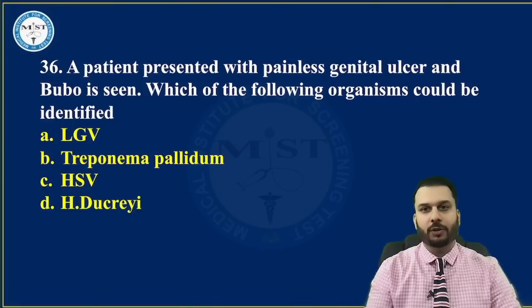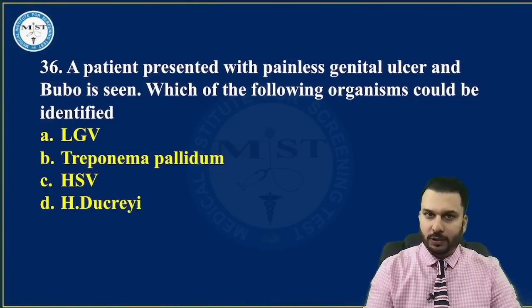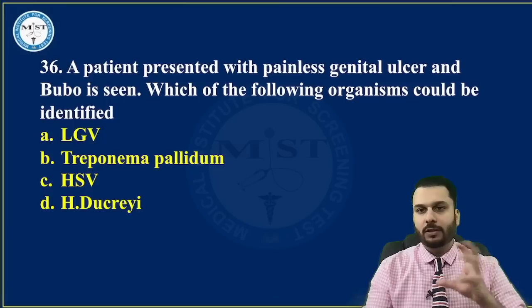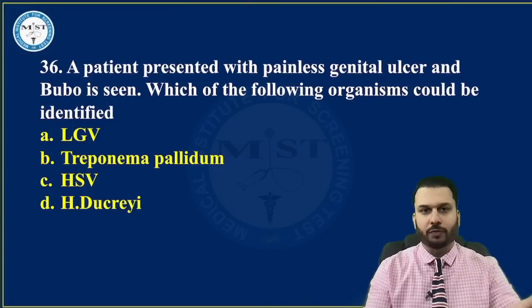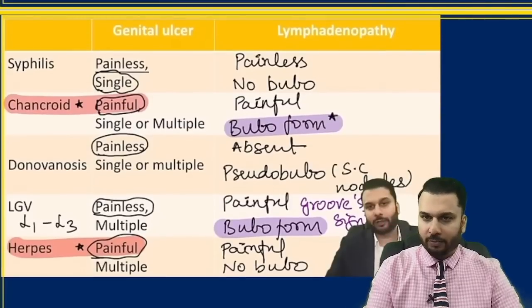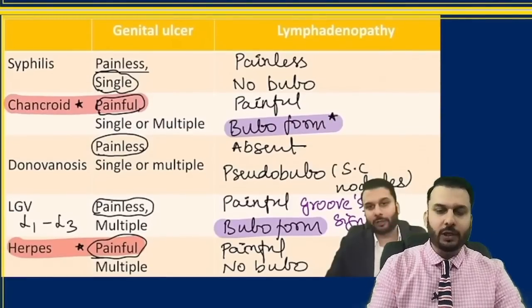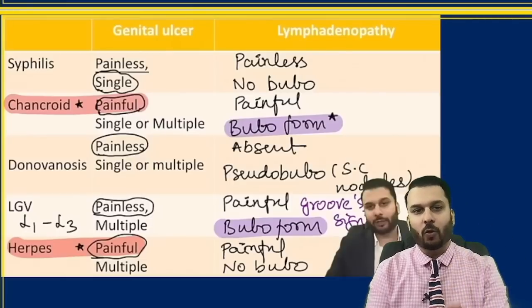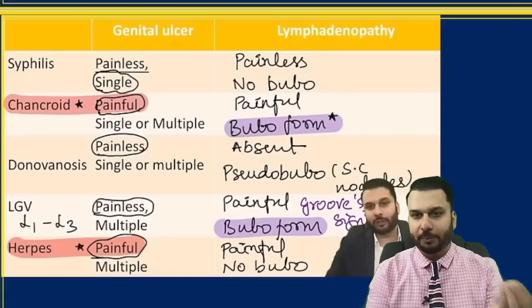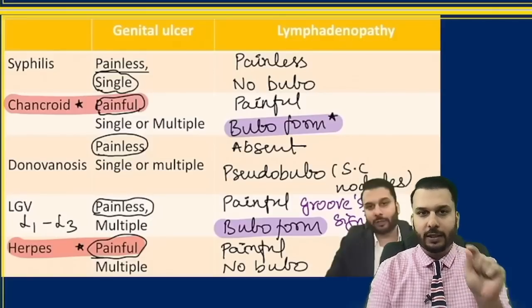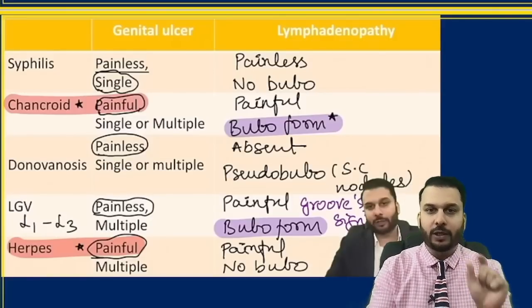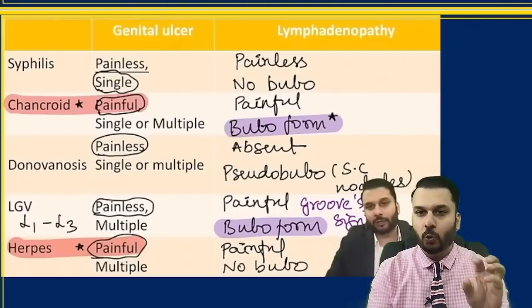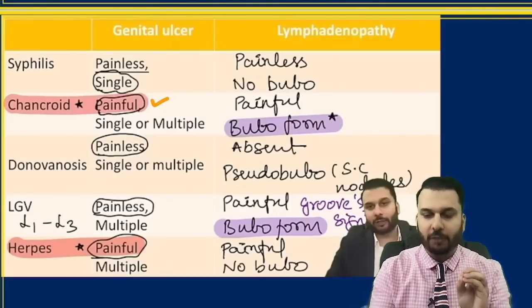A patient presented with painless genital ulcer and the bubo is seen. Which of the following could be identified? Now, STDs are a definitive question in our exam most of the time. So you got to know this one table that I have discussed. I have already highlighted the word bubo. If they give you this in an exam, it might be either chancroid or LGV. Now the only difference is one is painless ulcer, one is painful. Chancroid is painful. We remember chancroid is D for do cry, the patient does cry because it is painful.